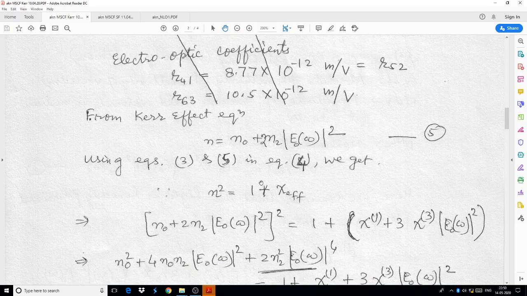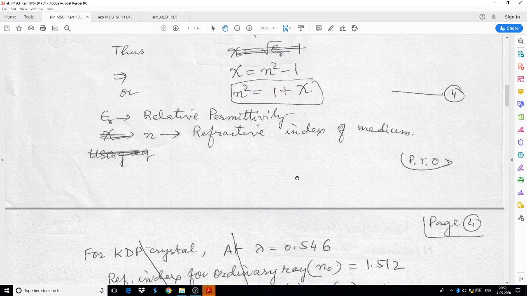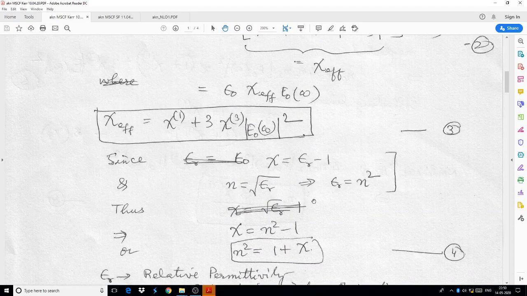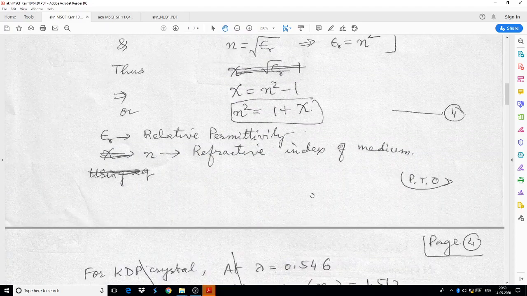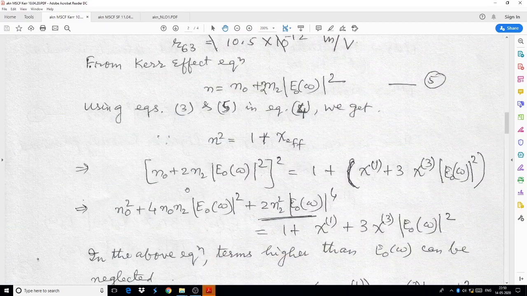On substituting both equation 5 and equation 3, we obtain, after simplification,